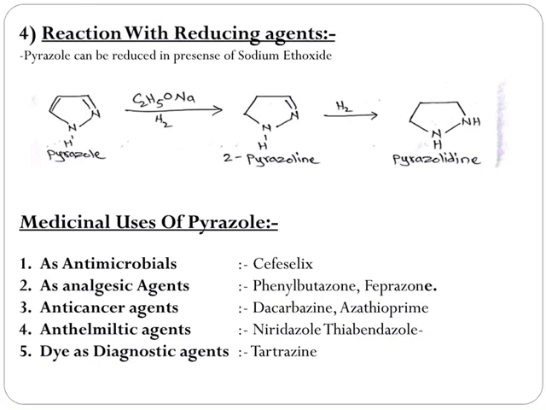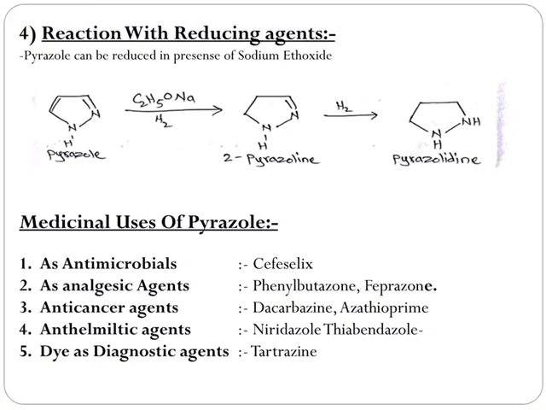Reaction with reducing agents. Pyrazoles can be reduced in presence of sodium ethoxide. Look at the reaction. Pyrazole reacts with sodium ethoxide to give a reduced moiety, that is 2-pyrazoline, which on further hydrogenation yields pyrazolidine. Pyrazolidine is a completely saturated pyrazole, that is, it does not carry any double bond. All the atoms of pyrazolidine are completely saturated.